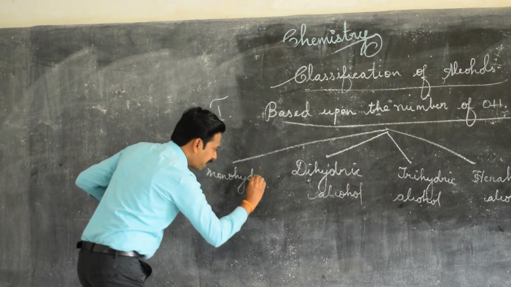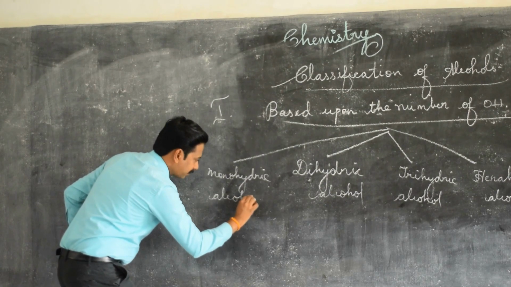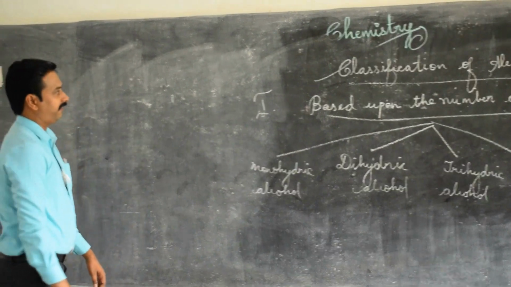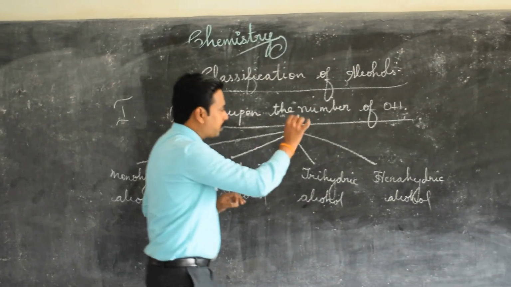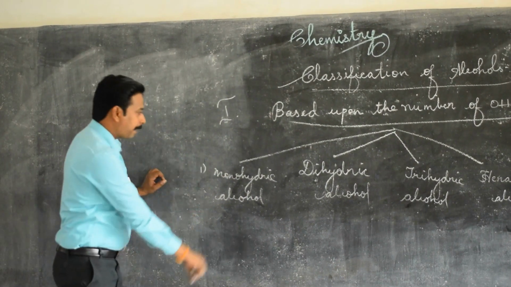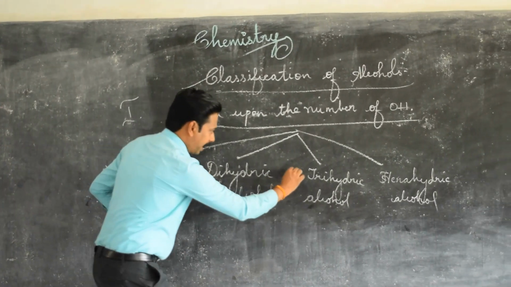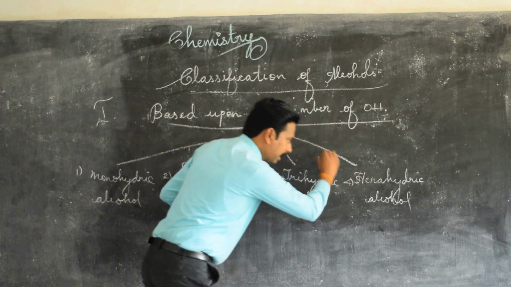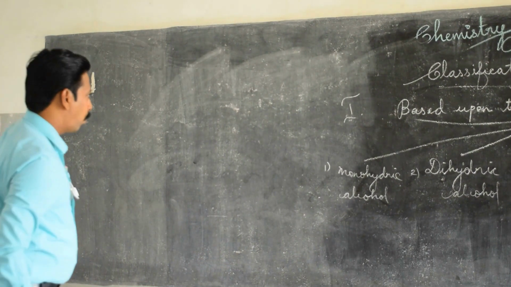I am going to explain step by step. Monohydric alcohol. Again I am repeating this. Classification of alcohols: the first classification is based on the number of OH present in a molecule. First is monohydric alcohol, dihydric alcohol, trihydric alcohol, and the last, hexahydric alcohol. Okay, right? I am going to explain one by one.